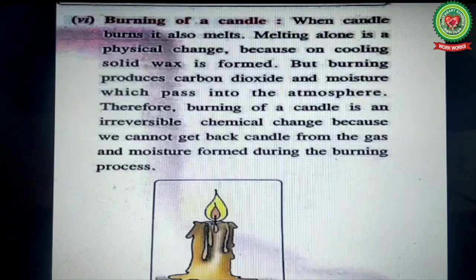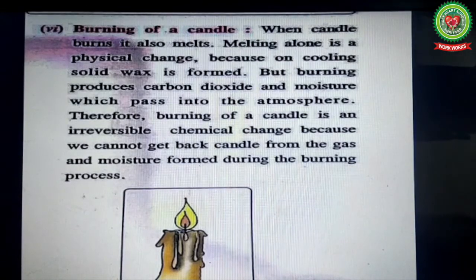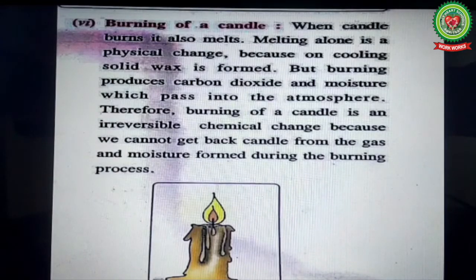When a candle burns, it also melts. Melting alone is a physical change because on cooling, solid wax is formed. But burning produces carbon dioxide and moisture which pass into the atmosphere. I told you burning of the wick which is there in a candle, that is a chemical change. Therefore, burning of a candle is an irreversible chemical change because we cannot get back the candle from the gas and moisture formed during the burning process.